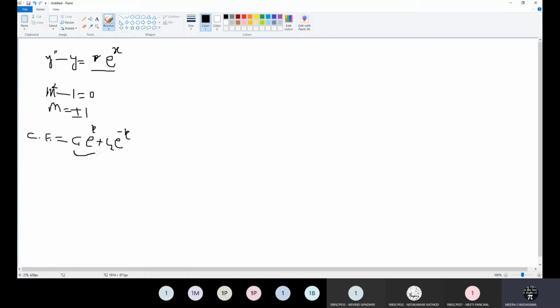So now you already have the e raised to x portion in the complementary function, and if you are solving this with the method of undetermined coefficients, to find the particular integral you cannot directly consider e raised to ax. You might have considered this form. So to make it linearly independent, we have to consider a into x into e raised to x, if you remember. You have to make it linearly independent. If it is not linearly independent, you will not get a distinct solution; the function of the second root will just repeat.